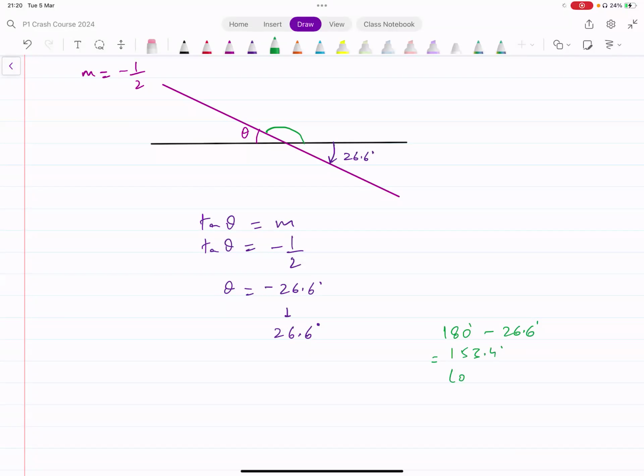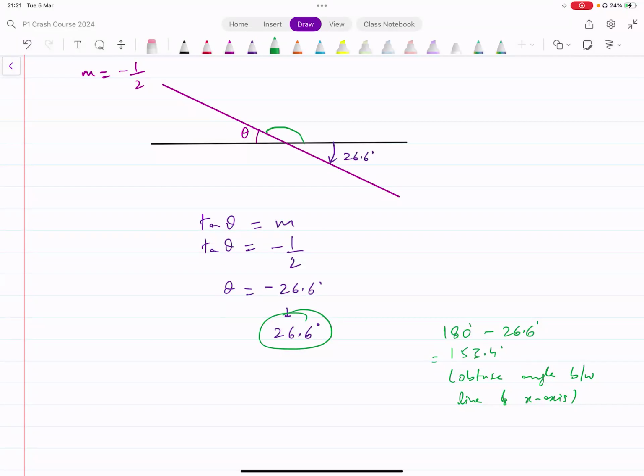This is the obtuse angle between the line and the x-axis. So if they don't specify whether they want an acute angle or an obtuse angle, you can give any of these results, and that's acceptable. But if they specify which one of the two they want, you can give the acute angle as 26.6.